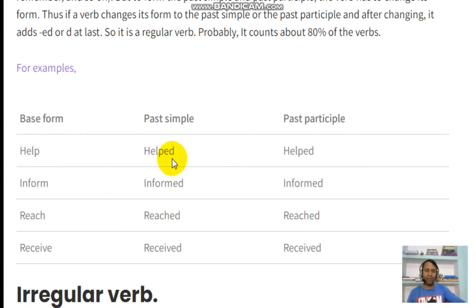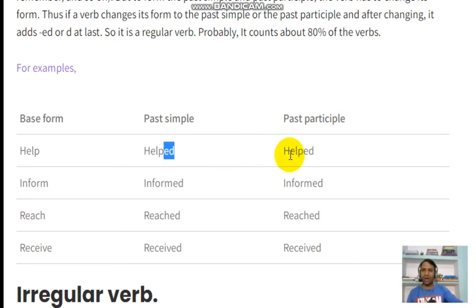Help. When we change it to the past simple, it becomes helped. So clearly you can see here ed is added, and in the same way in the past participle we also add ed. So help becomes helped in past simple, and in past participle it becomes helped. Whenever we add ed or d when we change the base form to the past simple or past participle, it is called a regular verb.